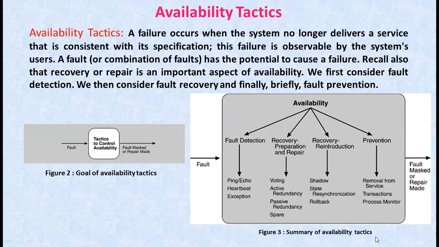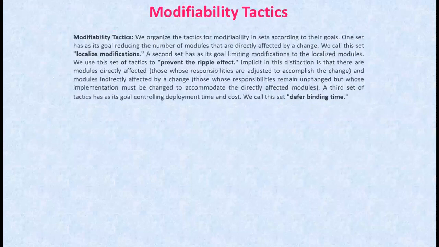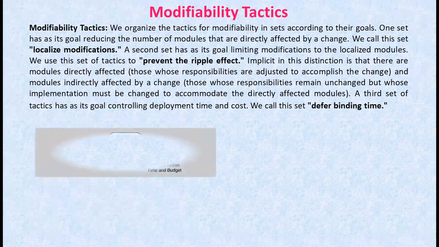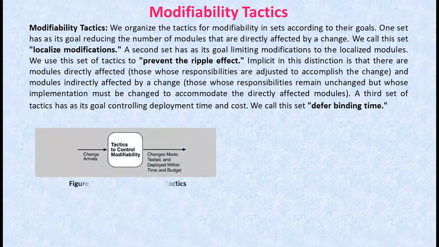Now coming to the second kind of tactics, that is modifiability tactics. Here, once again, recall from the previous video that the tactics to control modifiability have as their goal controlling the time and cost to implement, test, and deploy the changes. This figure 4 shows the relationship.